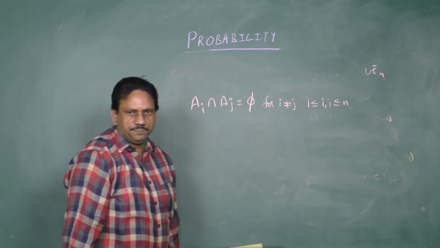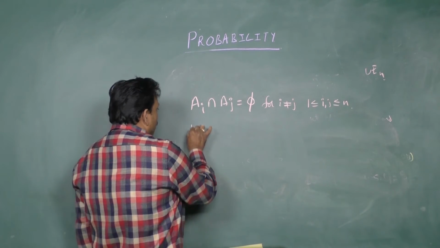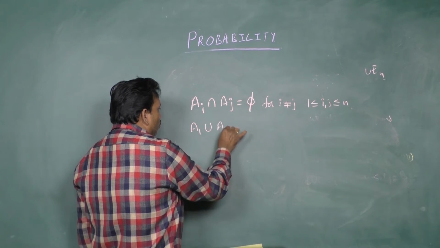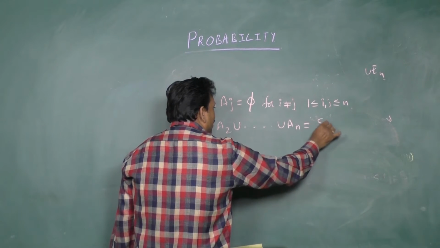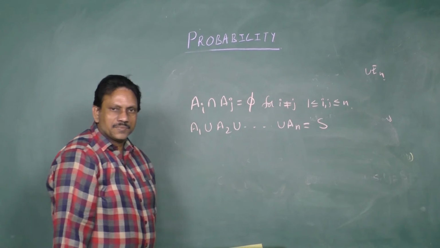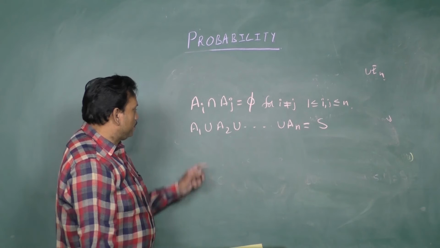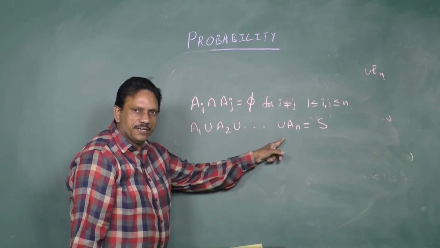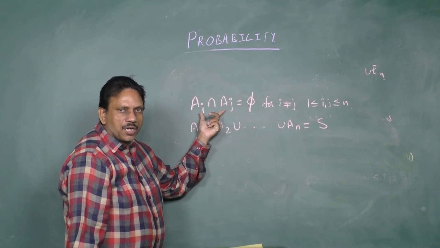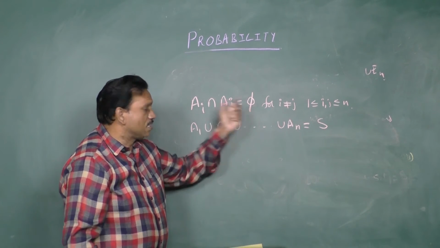And A1 union A2 and so on up to union An is always equal to S. Now you understood better: you take any two sets from A1 to An, and their intersection is the null set.